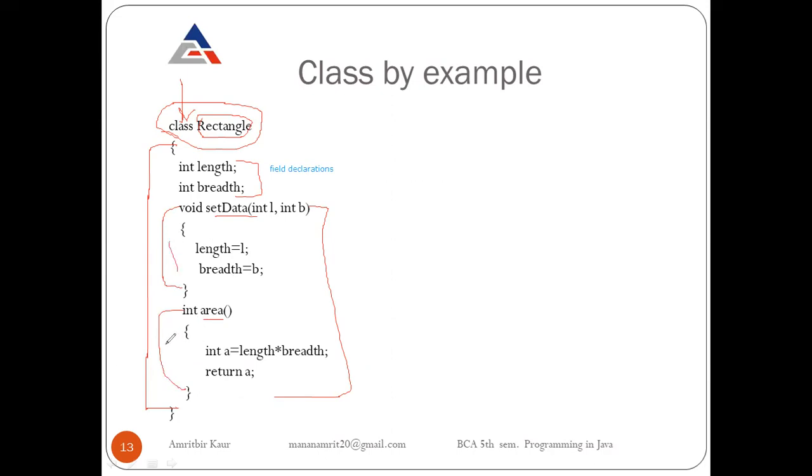Here we declare two methods, so there are two method declarations. We can write it like this. This is our class body.